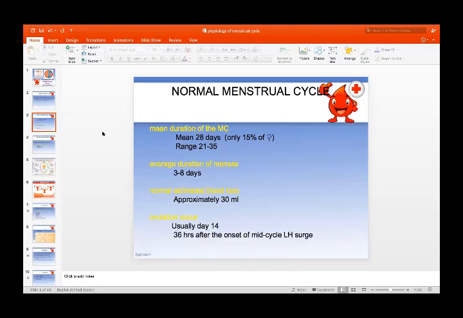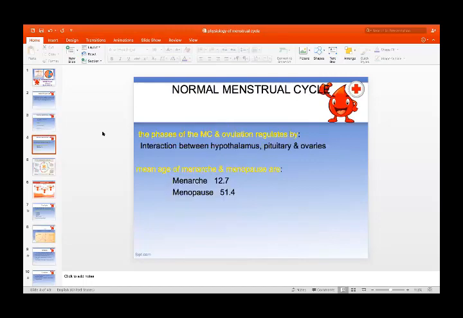Ovulation occurs and the egg is released. Ovulation is the release of the egg from the ovary. It occurs usually on day 14, about 36 hours after the onset of the LH surge. So there is an LH surge which is followed by ovulation. The normal menstrual cycle, the phases of the menstrual cycle.